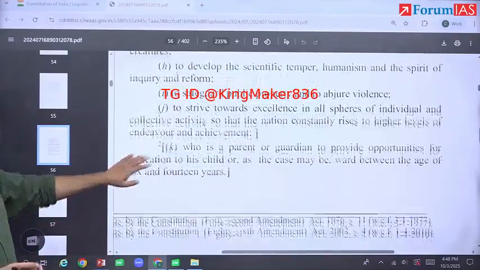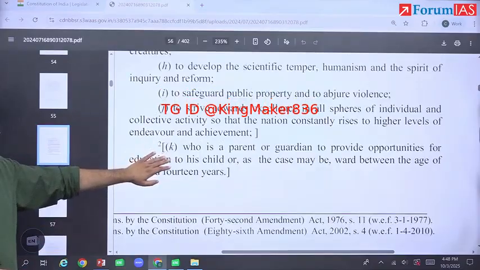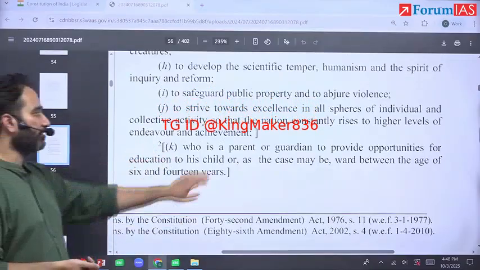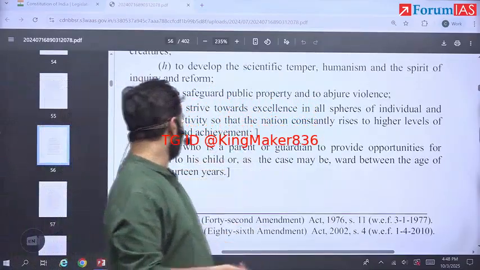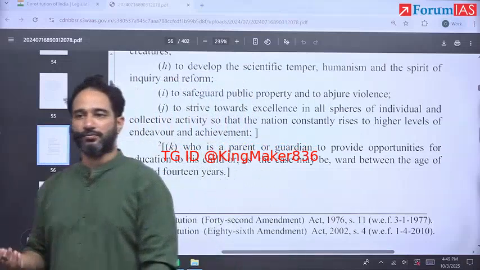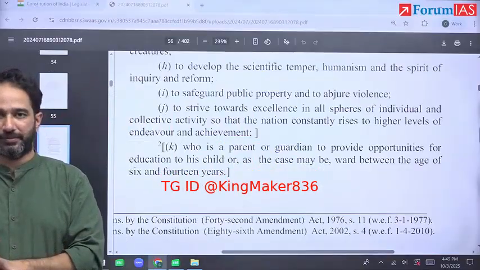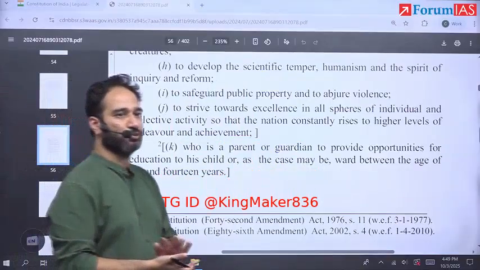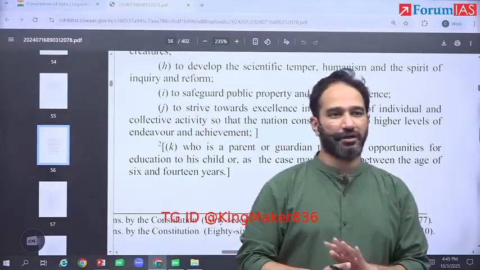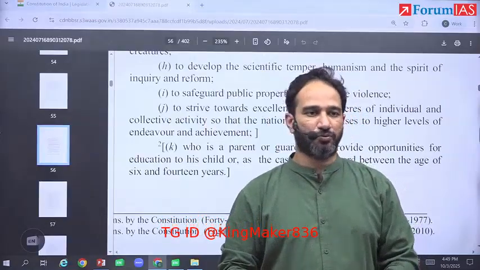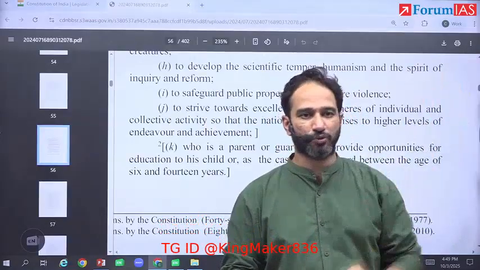And this is something that has not been done in India. It is a fundamental duty of a parent or a guardian to send their child between the age of 6 to 14 to school. But if somebody does not fulfill their duty, nothing happens to them. In the US, you have something known as truancy laws. You had Kamala Harris, no? She actually imposed it a lot.